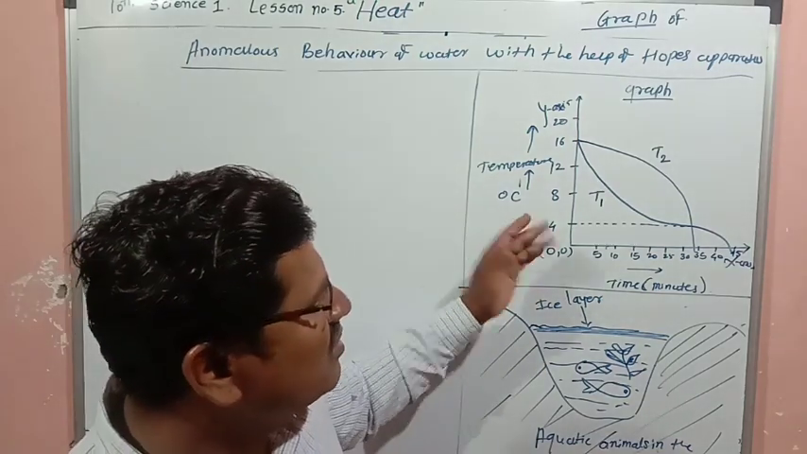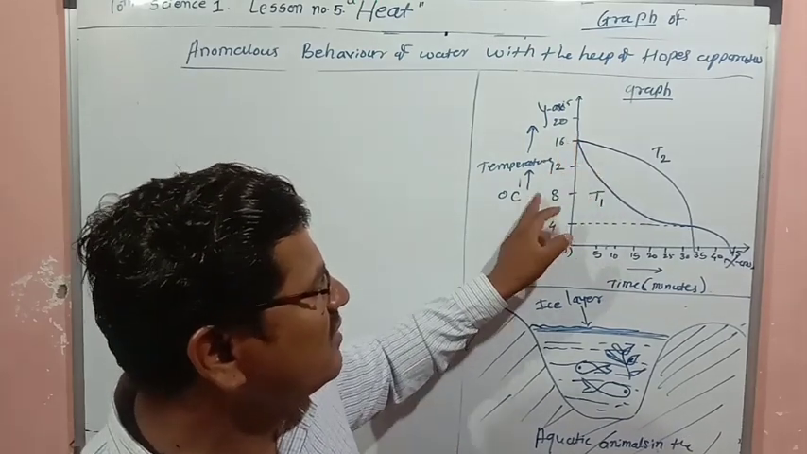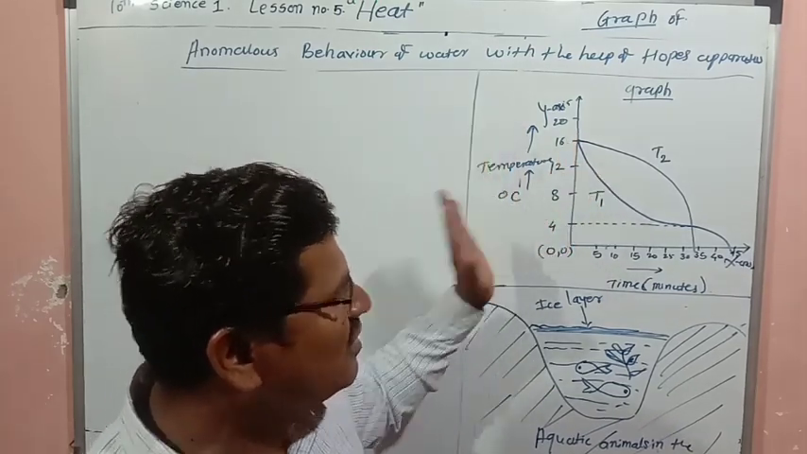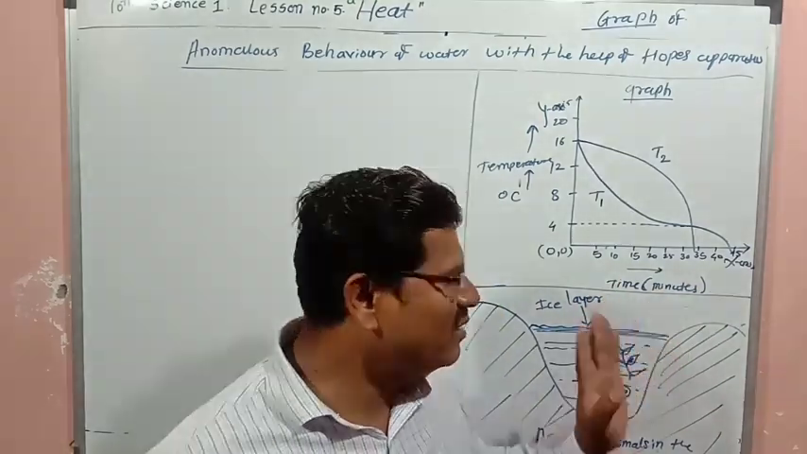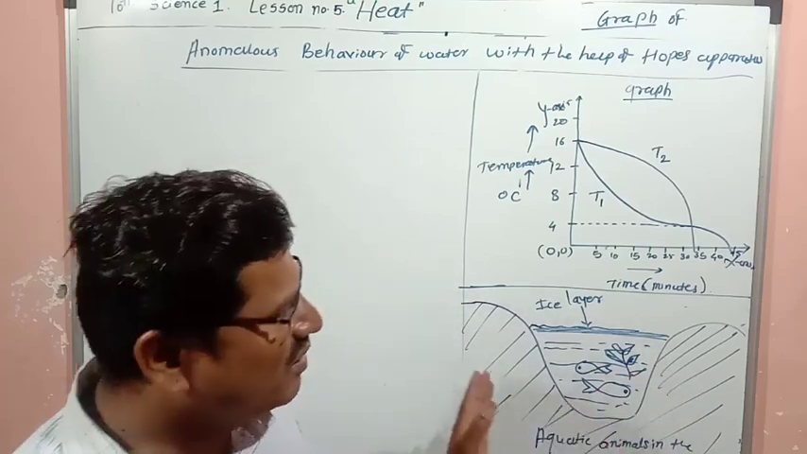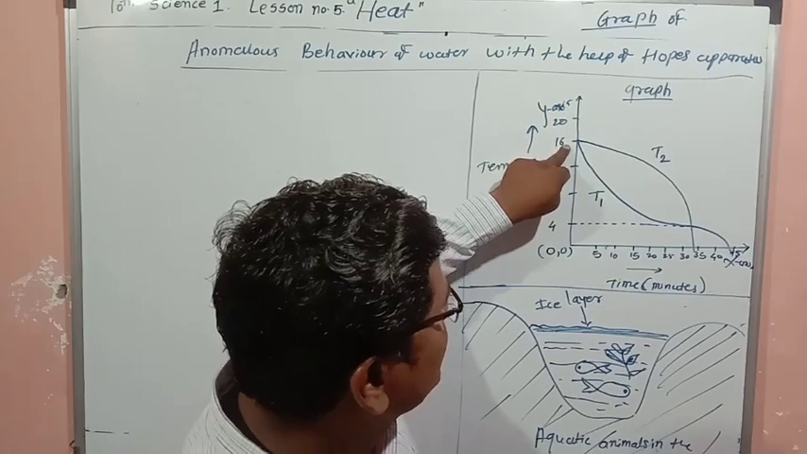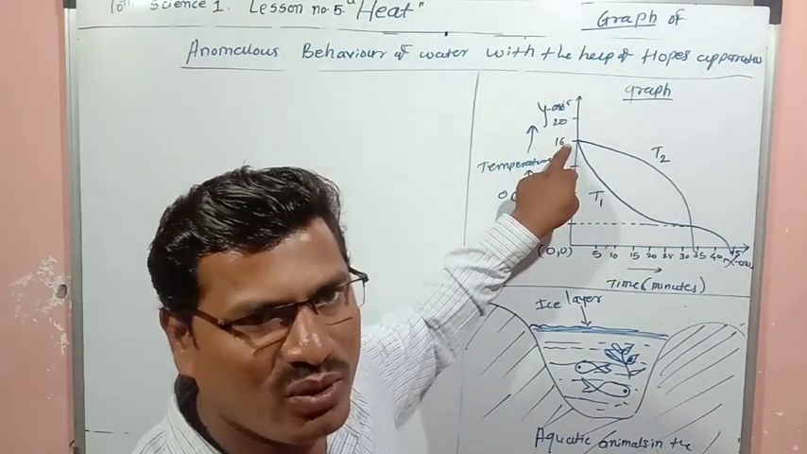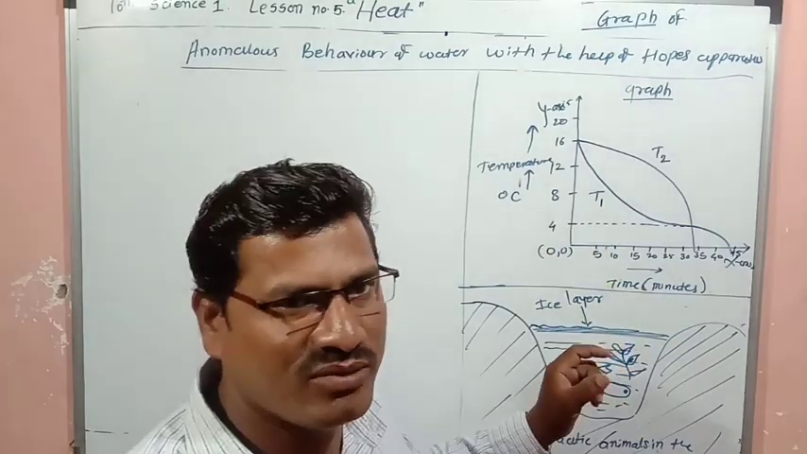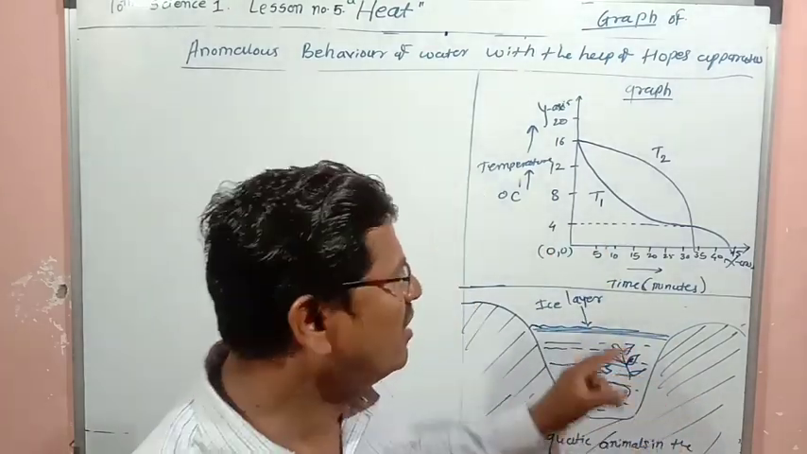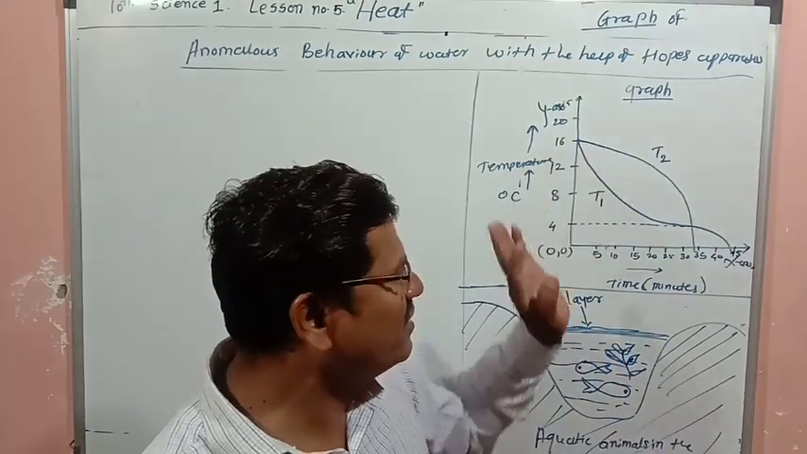And you will observe, suppose the temperature of the water was initially 16 degrees Celsius. Here on the y-axis is temperature in degrees Celsius, and on the x-axis we are taking time in minutes. Seconds you can convert into minutes. So initially the temperature of both thermometers will be equal, before placing that particular freezing mixture. Suppose it will be 16 degrees Celsius.